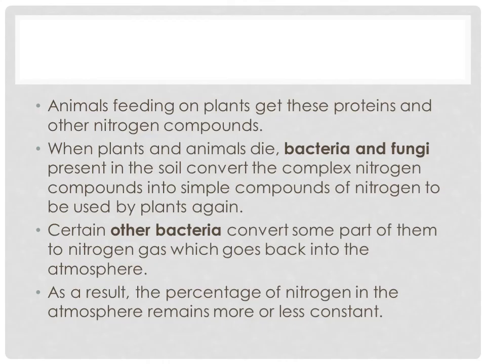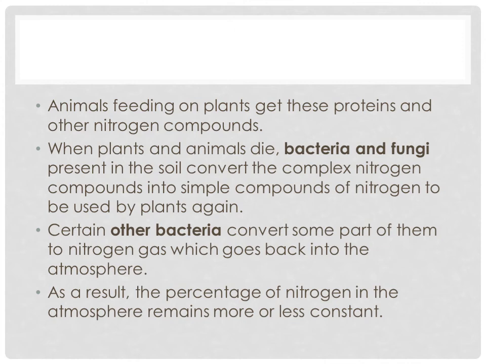What is happening now? What is happening in this nitrogen cycle further? Now, animals feeding on plants get these proteins and other nitrogen compounds, because in plants the proteins are present because of the nitrogen that rhizobium bacteria or the other fertilizers have given. That nitrogen is consumed by the plants, and animals feed on the plants.